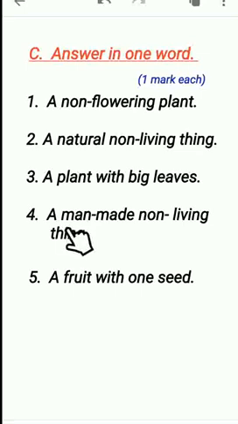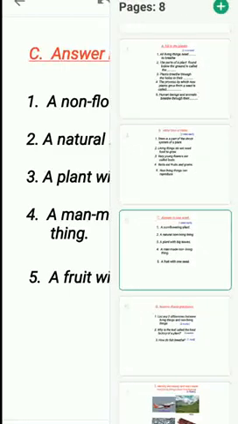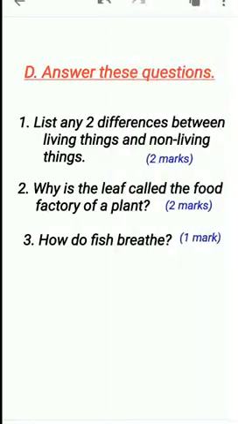Fourth question is, a man-made non-living thing. Name one example for a man-made non-living thing. Fifth one is, name a fruit with one seed. Next section, section D. Answer these questions. First one, list any two differences between living things and non-living things.